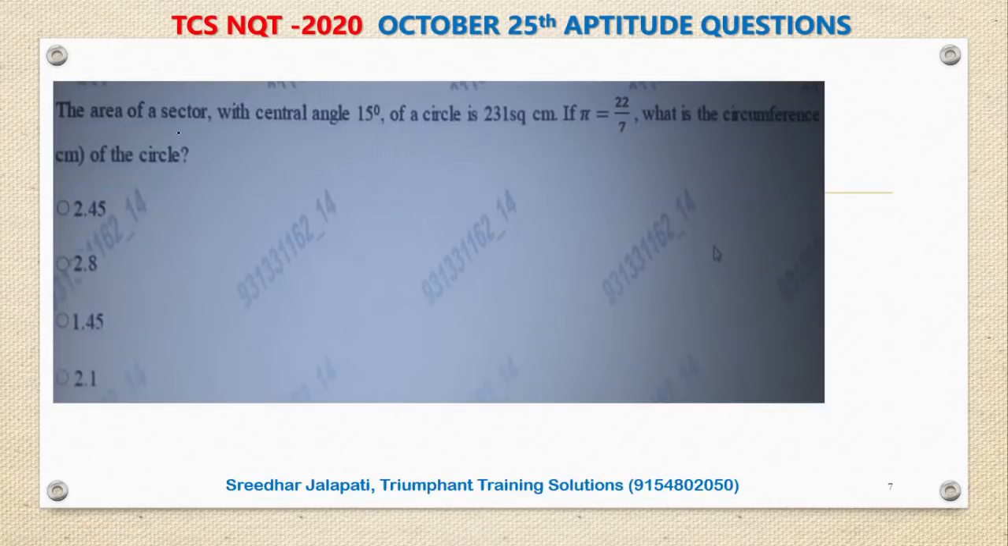Next one. The area of a sector with a central angle of 15 degrees of a circle is 231 square centimeters.